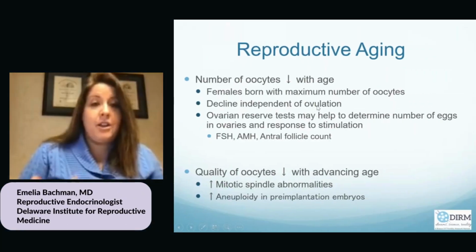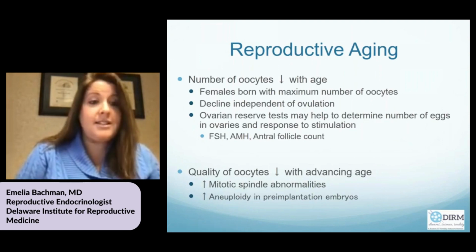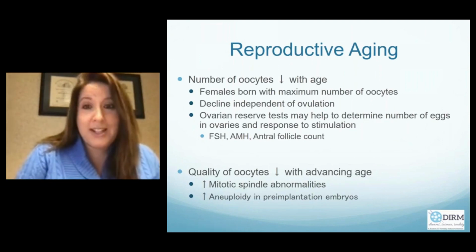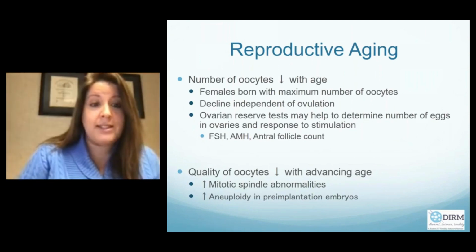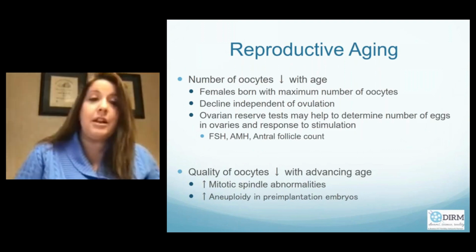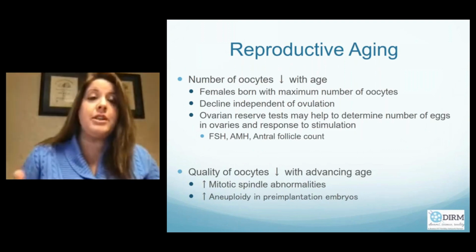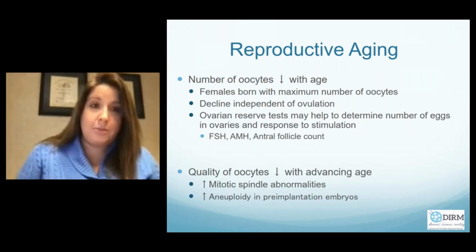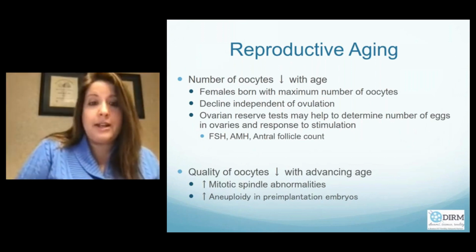So we know that the number of oocytes decreases with age. As I said, this decline is independent of ovulation. Quality of the oocytes decreases with advancing age. So you get increased mitotic spindle abnormalities and then increased aneuploidy in preimplantation embryos. So not only do pregnancy rates decline, but unfortunately miscarriage rates and aneuploidy do increase with time.